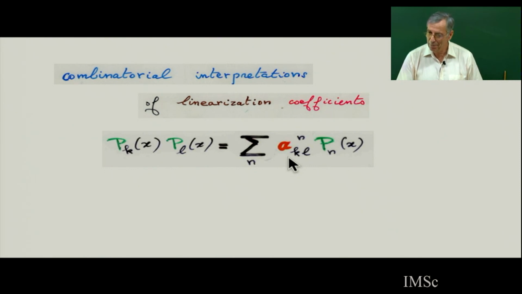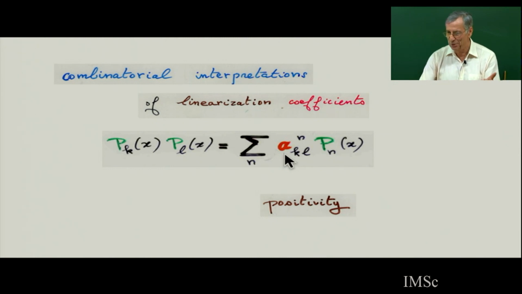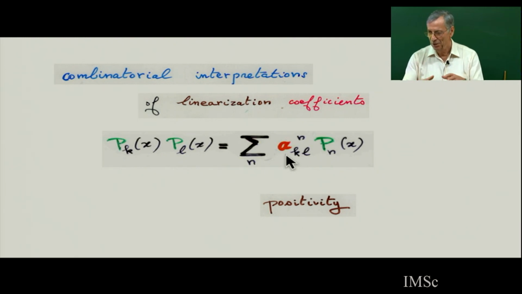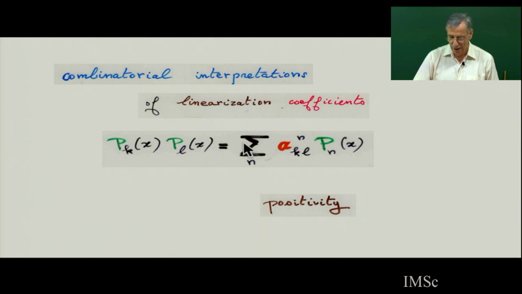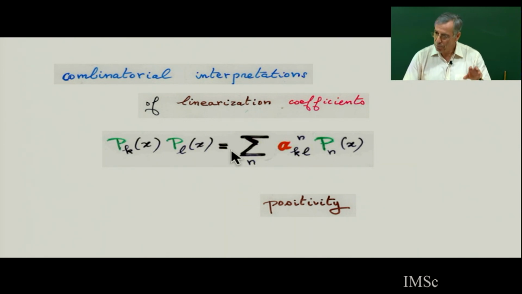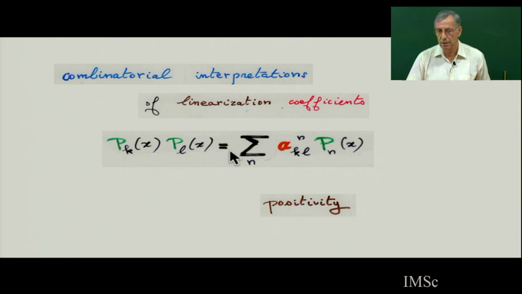And in classical analysis, these coefficients appear many times to be positive. And a good way to show that it is positive is to say, okay, is it counting the number of ways to do this, this, and this? In fact, it's more complicated because there are some parameters. So we can do positivity with parameters alpha, beta in the polynomial. And it's possible to prove, at that time there were some papers, the positivity from the combinatorial interpretation of this linearization coefficient.